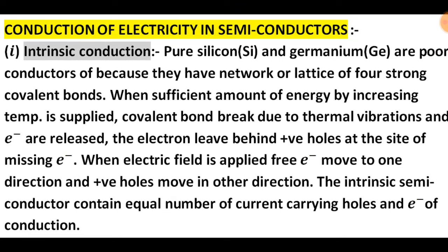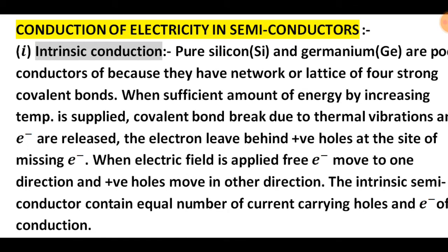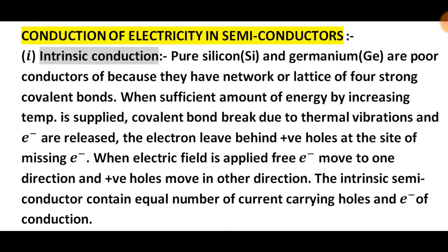Pure silicon and germanium are poor conductors of electricity because they have a network or lattice of four strong covalent bonds. When a sufficient amount of energy is supplied by increasing temperature, covalent bonds break due to thermal vibrations and electrons are released. The electron leaves behind positive holes at the site of the missing electron.